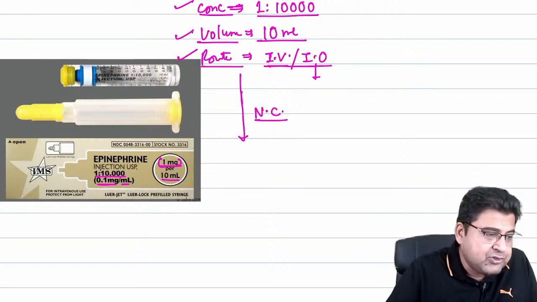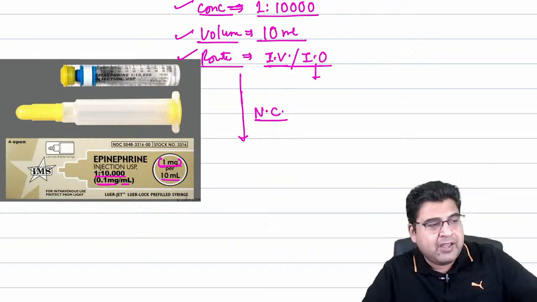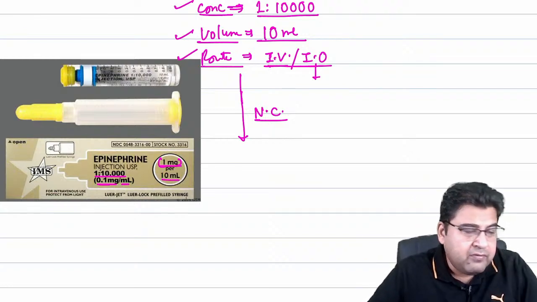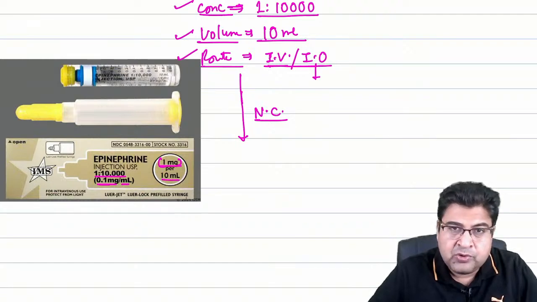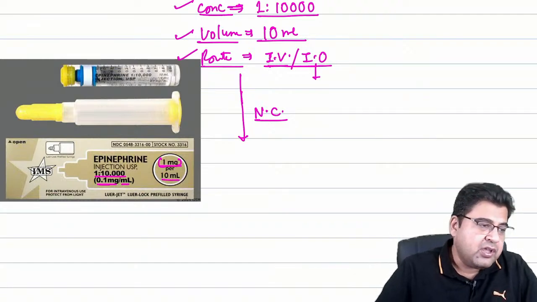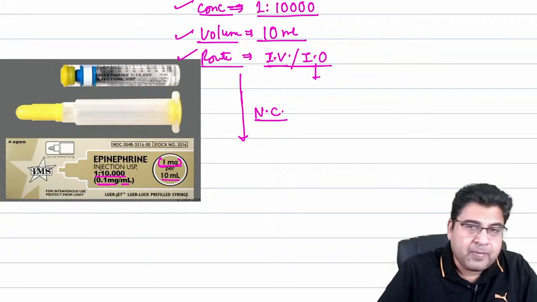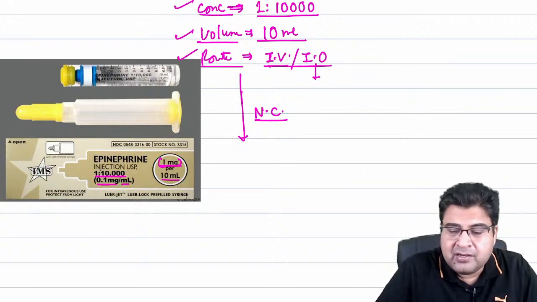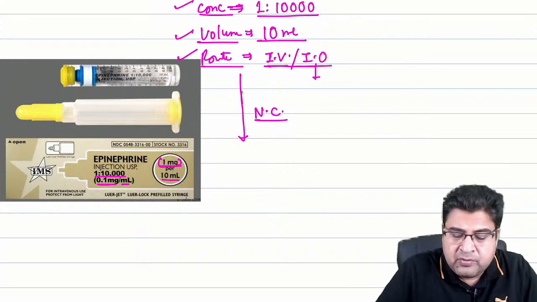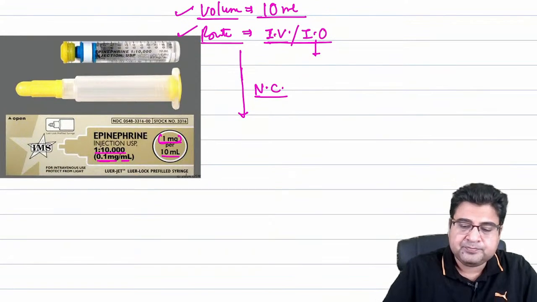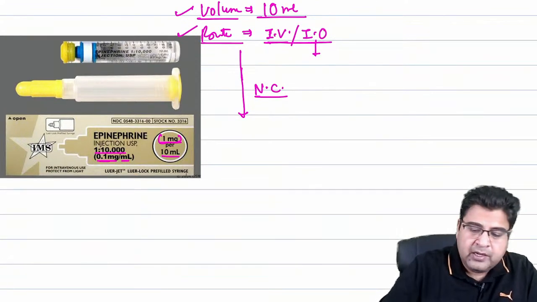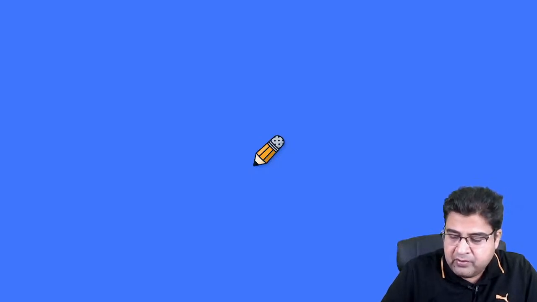Now the question is asked to you: whenever we have to give medicine by intraosseous route, which bone is used? In which bone will we inject the medicine? Can anyone answer? Which particular bone do we use whenever we have to give medicine by intraosseous route?